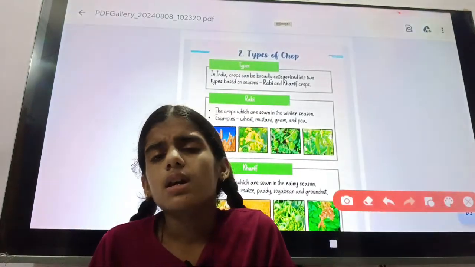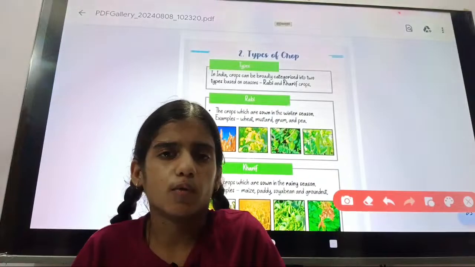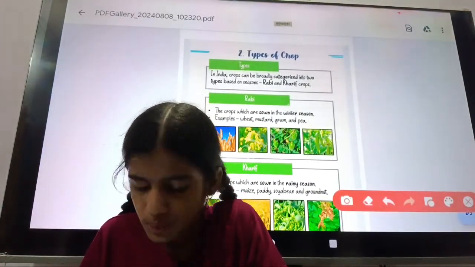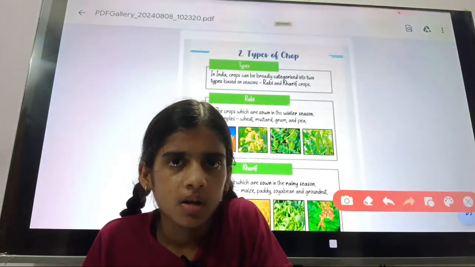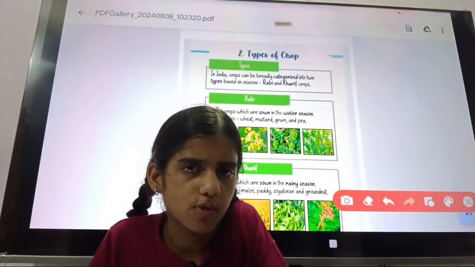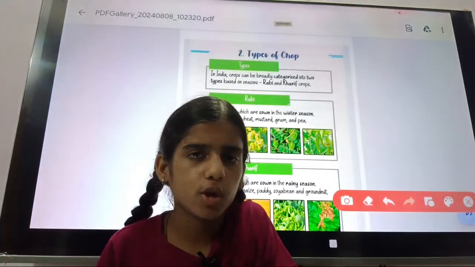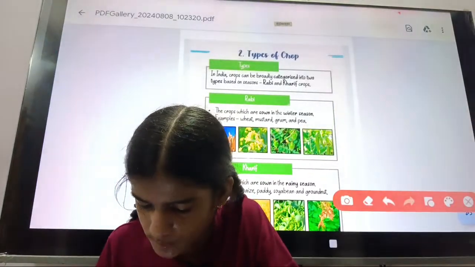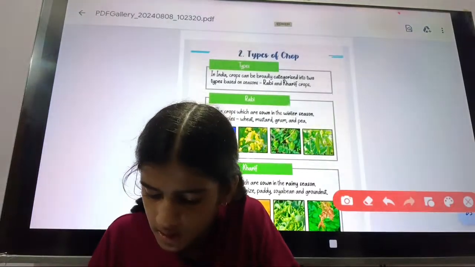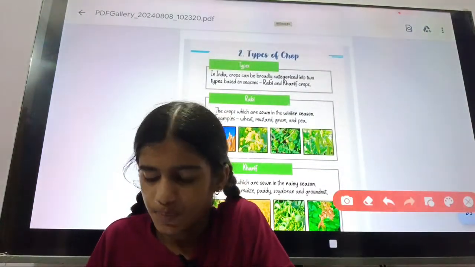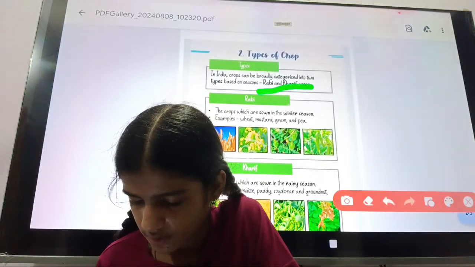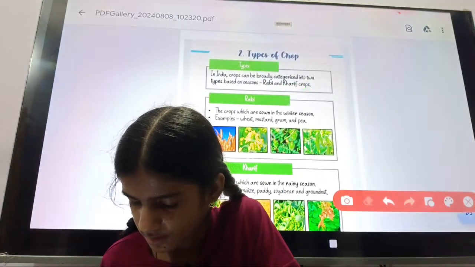Then we will discuss types of crops. In India, crops are mainly categorized into two types. Somewhere the crops are classified as three types: Rabi crops, Kharif crops, and Zaid crops. Zaid crops are extra, but mainly two types of crops are categorized in India, that is Rabi and Kharif.